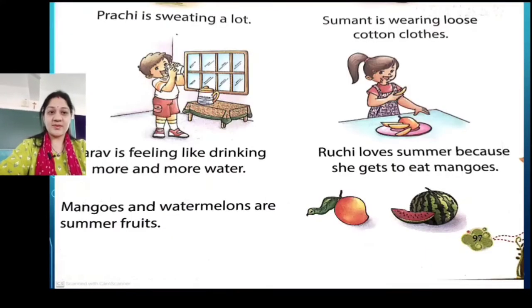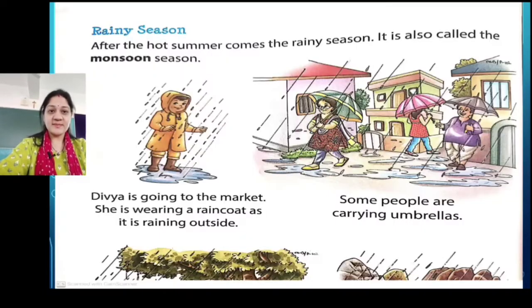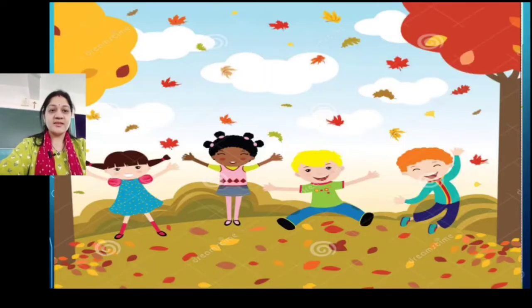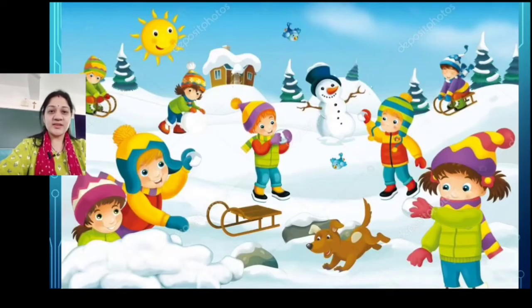We saw the examples of summer season, then fruits of summer season, then we saw the rainy season, right? What all we use in rainy season, right? Then we saw which season is this? Autumn season, right? It is also known as fall season, right? Okay, so today we are going to start with the remaining seasons, okay?